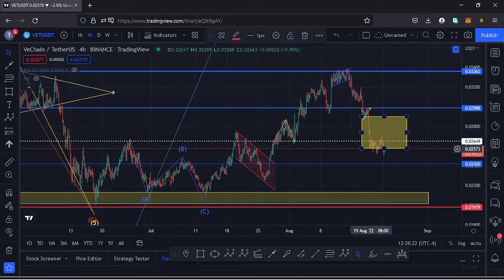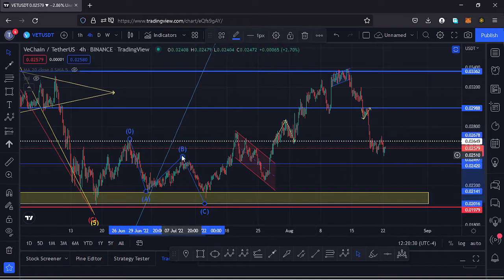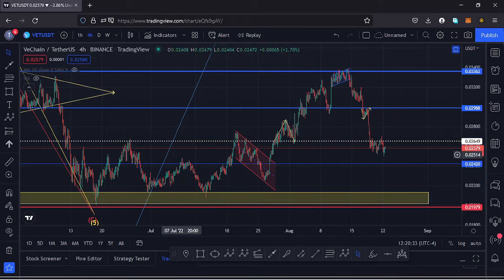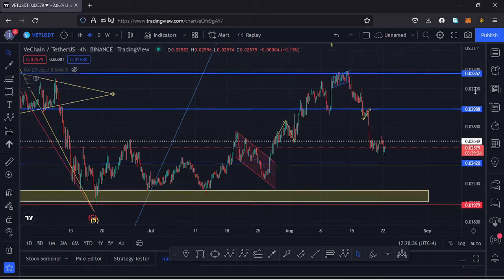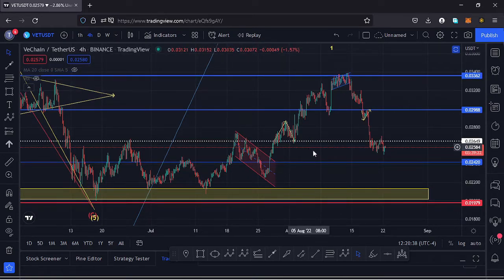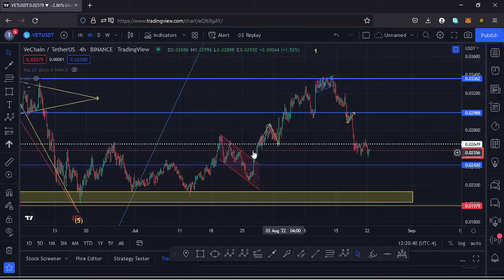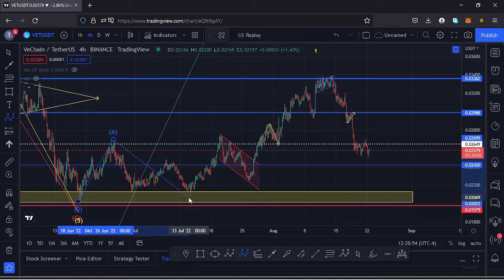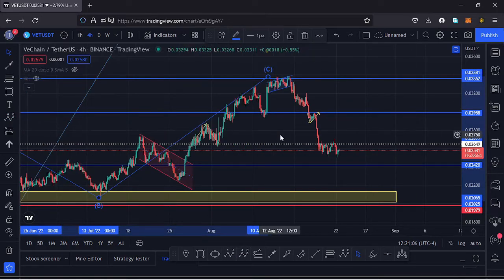So I need to remove this Elliott wave structure and also these target areas and look at this chart in a different way, and the only way we can term that move to the upside is just as an ABC correction, which was just correcting that impulsive movement to the lower side. So whatever we are seeing over here, this is just a massive ABC correction. Having that as the wave A, then we saw a retracement in a wave B, then we continued pushing higher in the formation of a wave C.